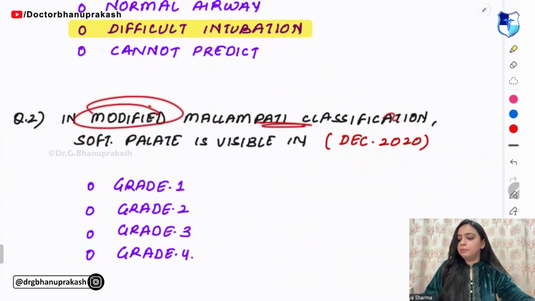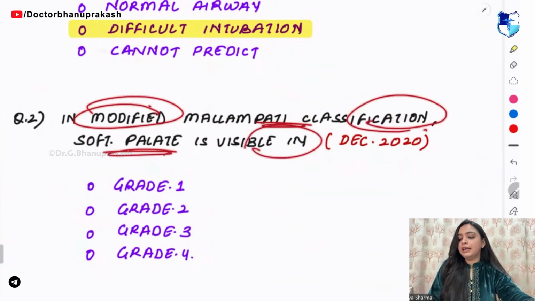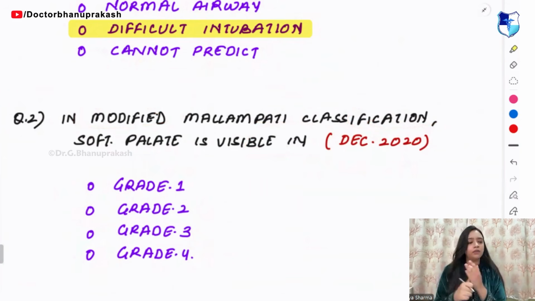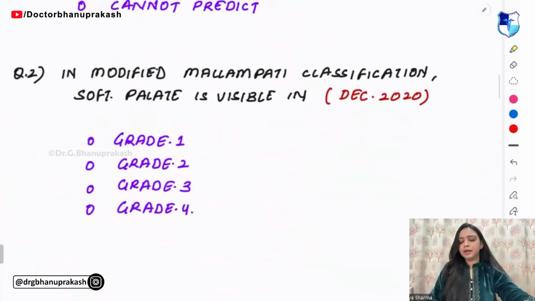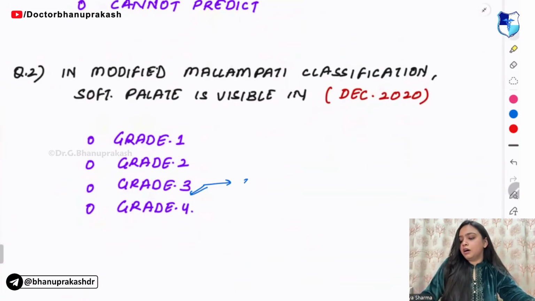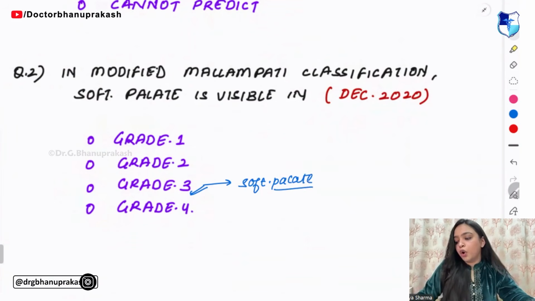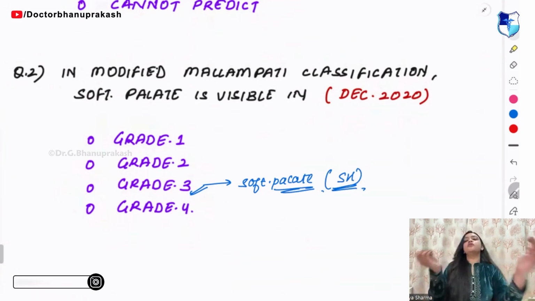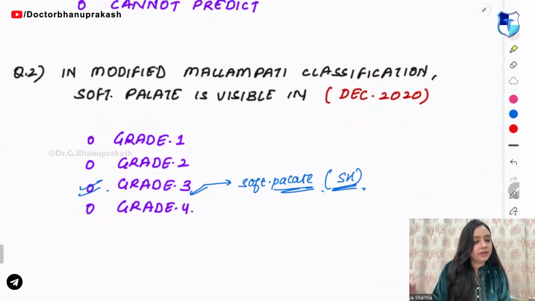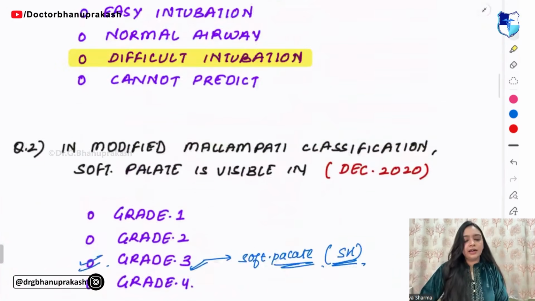Next, coming on to the next question. In modified Mallampati classification, soft palate is visible in. Now, soft palate is visible in the first, the second, and the third one also. It is not visible in the fourth one, right? Not only that, but they are asking where SH is visible. So it is visible in grade 3, right? This much is clear, guys.